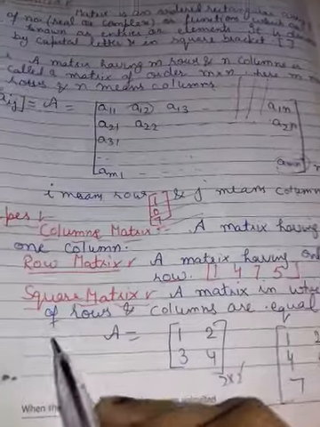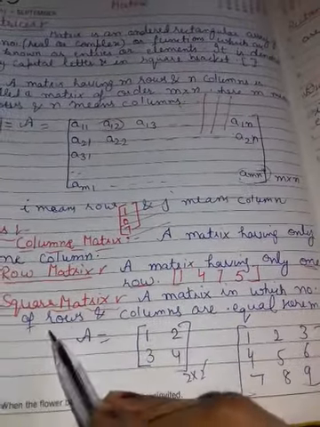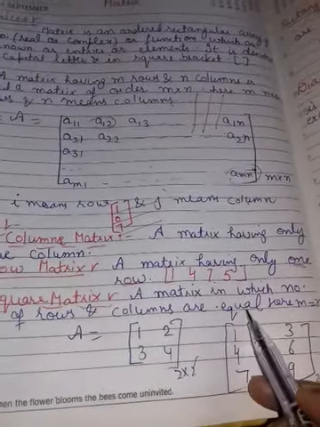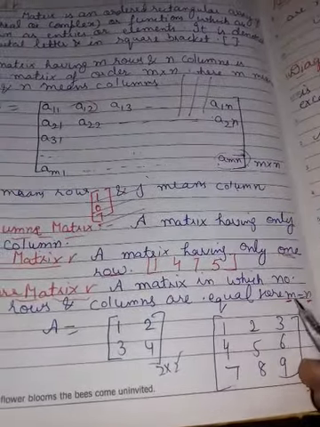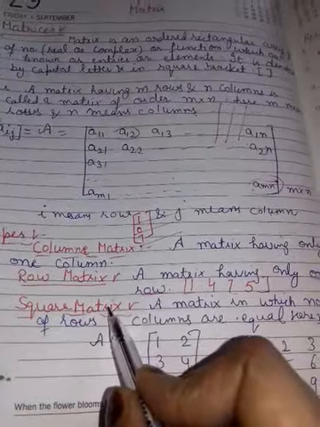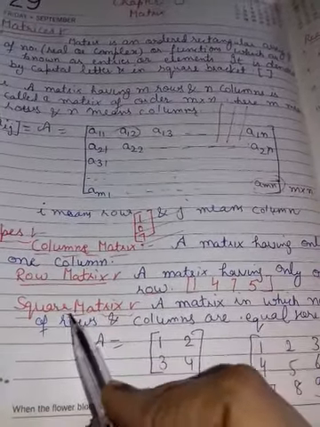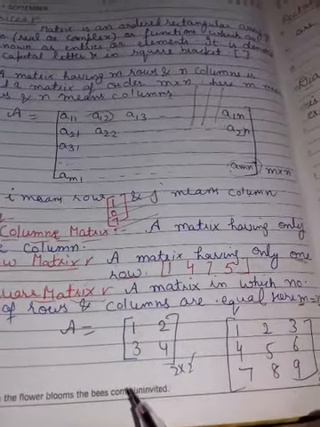Clear? Next is the square matrix. A matrix in which the number of rows and columns are equal. Row means m, column means n. If they are equal, then you say square matrix. As in a square all sides are equal, here the number of rows will be equal to the number of columns.